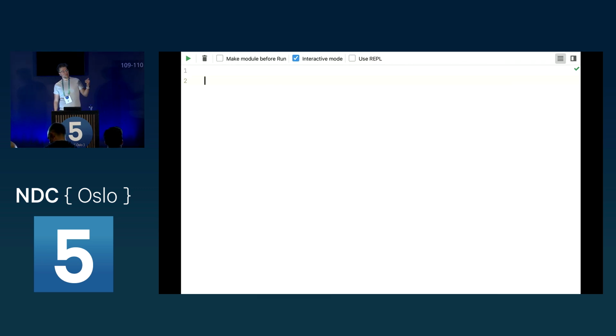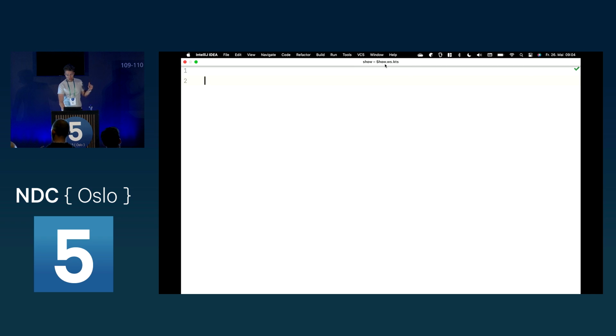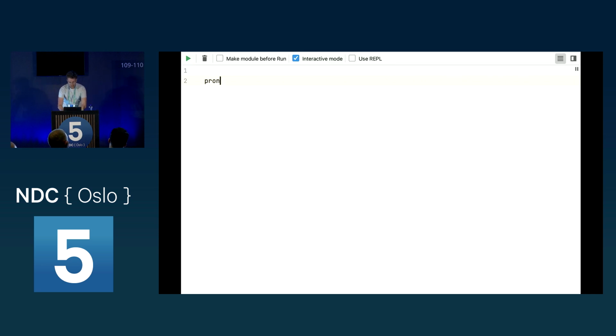We are here in IntelliJ, and what I've opened here is a so-called KTS file. There are two different file types in Kotlin. The .kt file is like the normal C# file or a Java file. And then there is the .kts file. The KTS stands for Kotlin script. That's not like Java and JavaScript. This only means that it is compiled in memory. So I can do something like this. I can say I have my print line here.